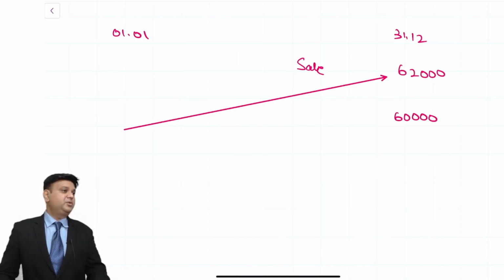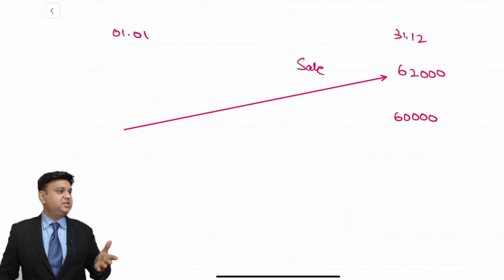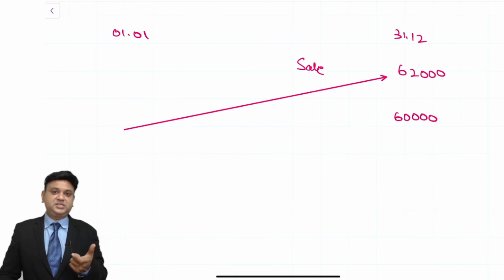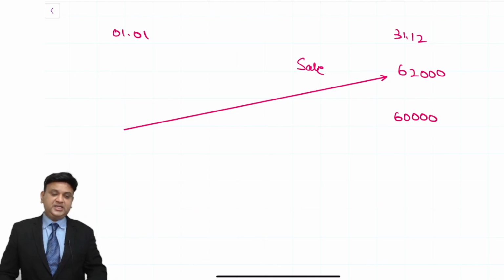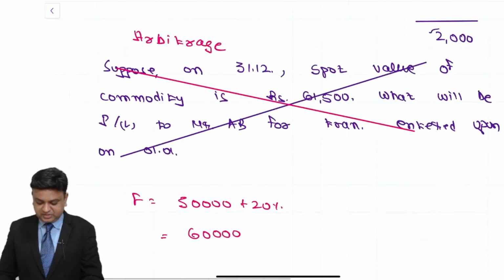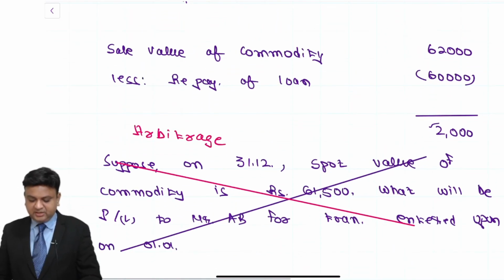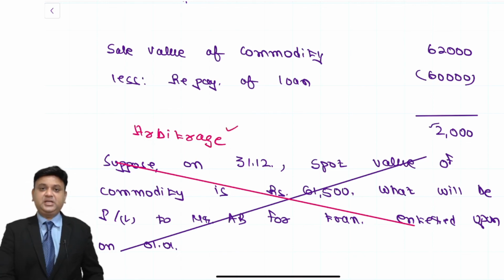The price of the commodity will fall with the increase in supply, and the price will fall down to rupees what? 60,000. That is the equilibrium price. So arbitrage indicates a theoretical situation, and this kind of situation does not exist practically. That is what we understand. So write down arbitrage, and then I am dictating a note to you.